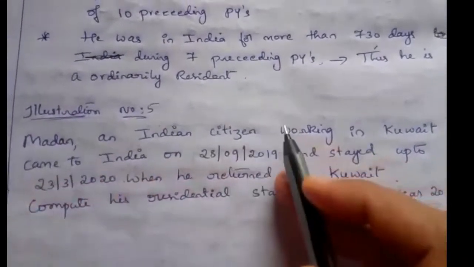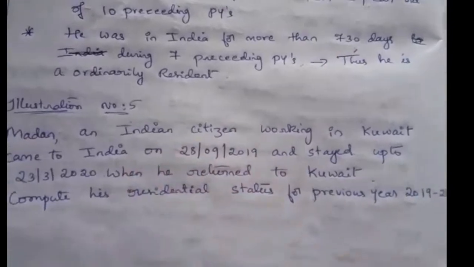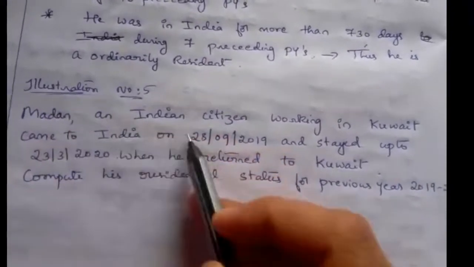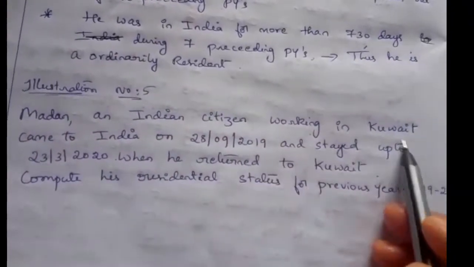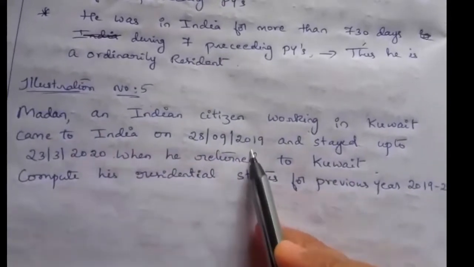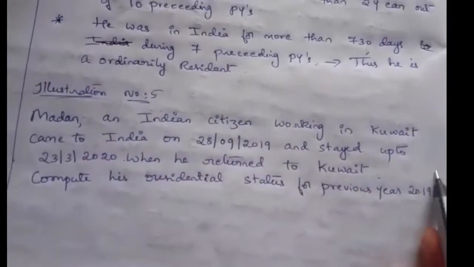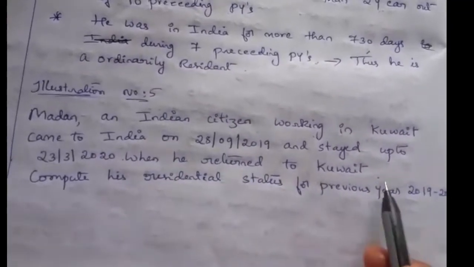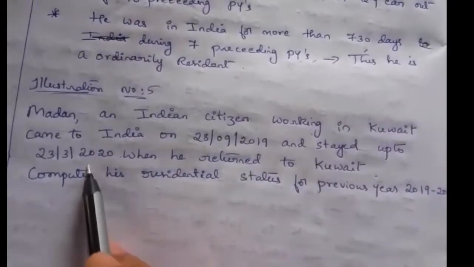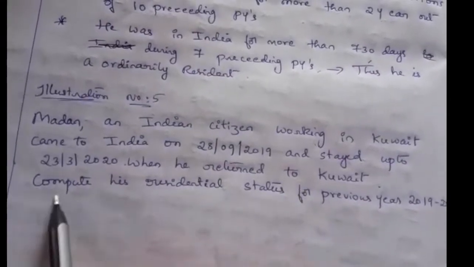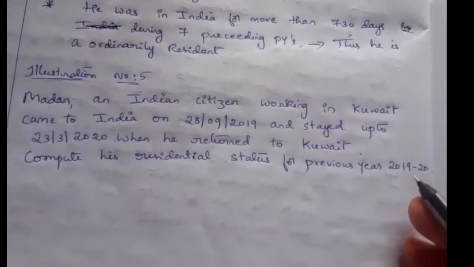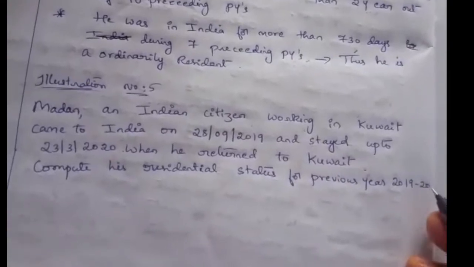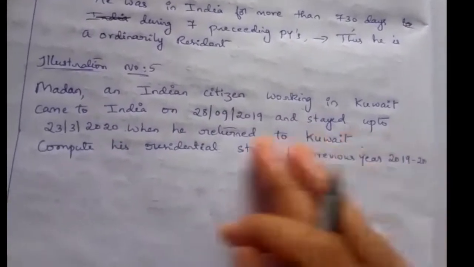Next is a simple question, illustration number 5. This is homework for you. Madan, an Indian citizen working in Kuwait, came to India on 28/9/2019 and stayed up to 23 March 2020, when he returned to Kuwait. Compute his residential status for previous year 2019-20. So this is a simple question, I will explain here.